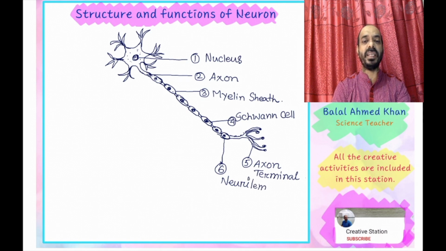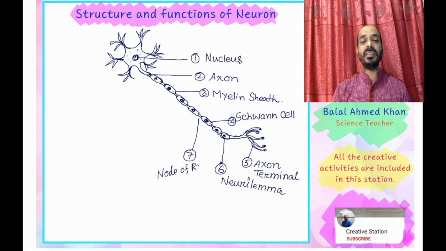Number 7 represents the neurolemma, the covering membrane of the axon or other parts. It covers and protects the neuron cell from external injury. The gap between the myelin sheaths or Schwann cells is the node of Ranvier.